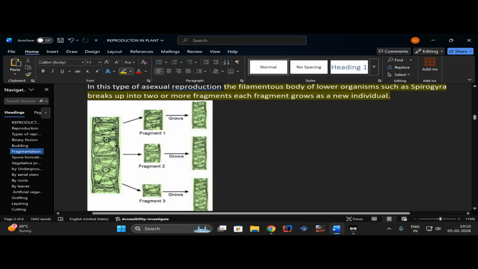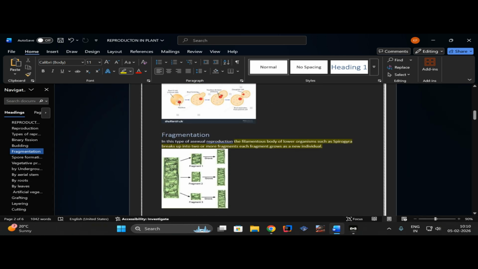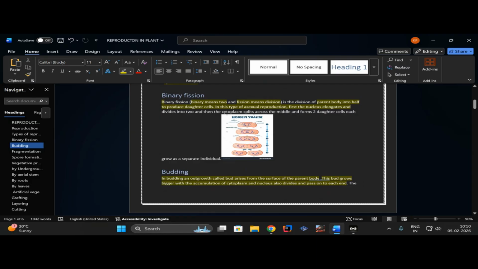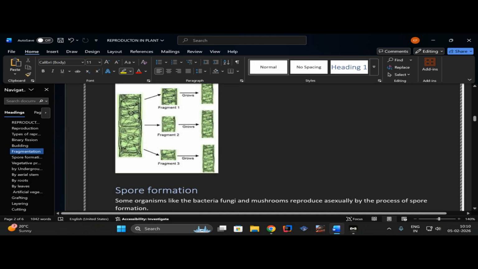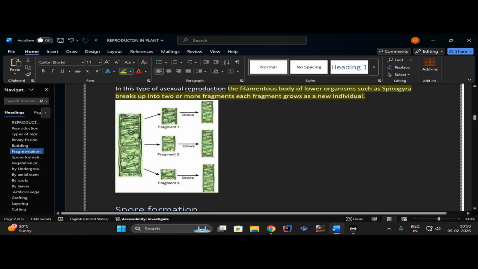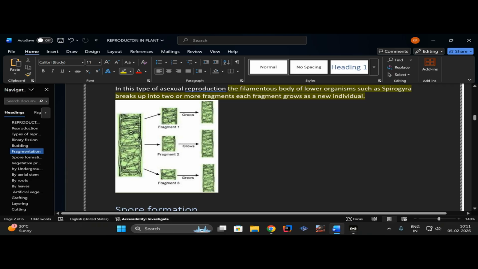If it is large or bigger, it will divide into 4 or 5 fragments. It can also divide into 2 fragments, and each and every fragment will grow as a separate individual. I mean to say, in binary fission there will be only a division into 2. The parent body will divide into 2. But in fragmentation, the division will depend upon the type of organism which is dividing. It can divide into 4, 5, 6, 7. It depends on the organism. So this was here up to class 7th, which